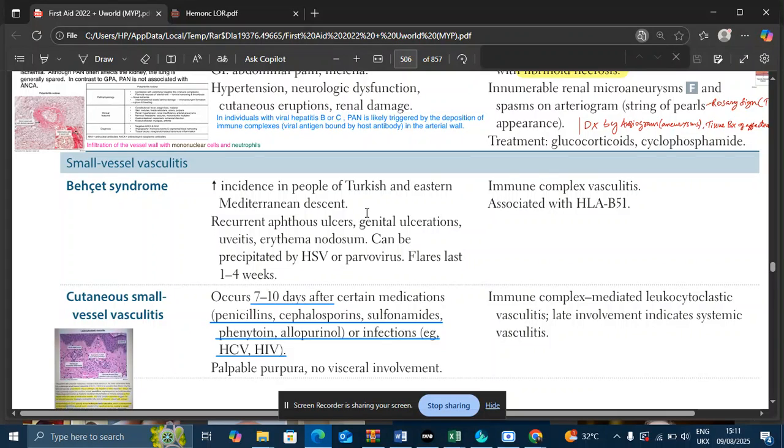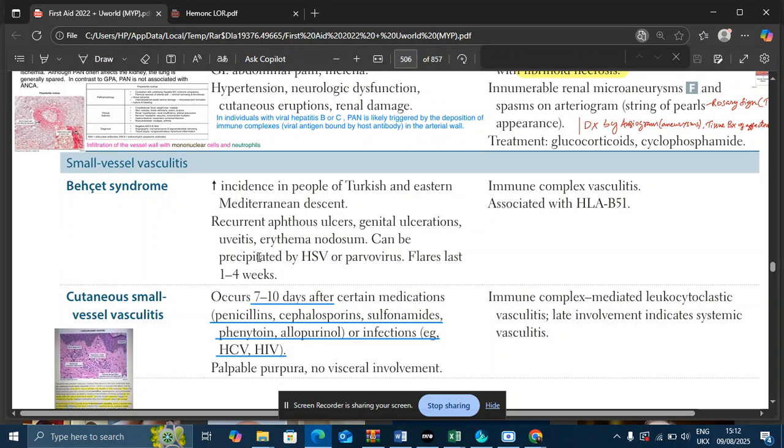Okay, it is an immune complex vasculitis. That means type 3 immune complex deposition: the antigen and antibody reaction forms immune complex. So that's why it's an immune complex vasculitis. It is associated with HLA-B51. Okay. For this, you should remember ulcers in Behçet syndrome. You will see recurrent aphthous mouth ulcers, genital ulcers, uveitis, and erythema nodosum.